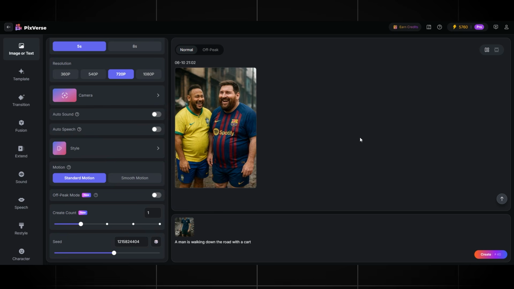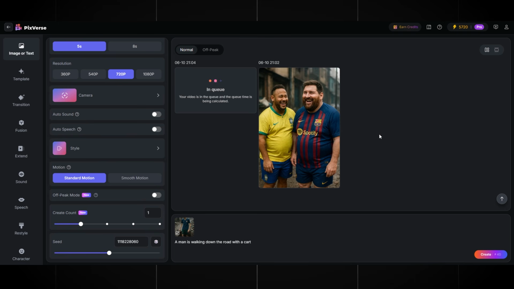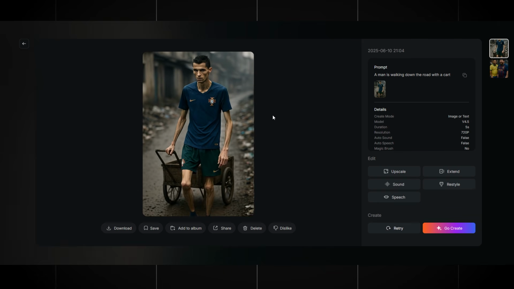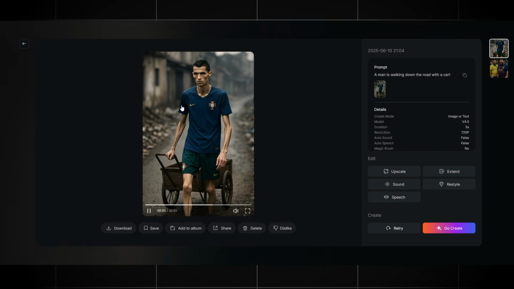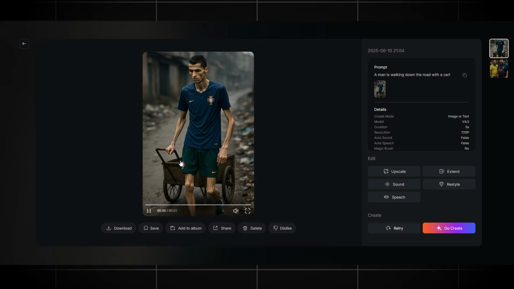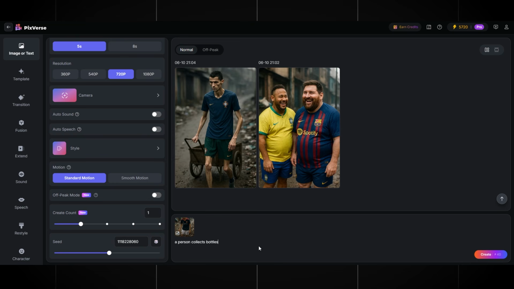Upload a new image or write a new prompt. For this image, I write the following. A man is walking down the road with a cart. Don't change any settings except maybe the camera motion. This part is optional. Click generate and wait about 30 to 40 seconds. Done. Wow, friends, it looks very clean and high quality. Our character is walking with a cart without any glitches. Keep going in chronological order until your story is complete.